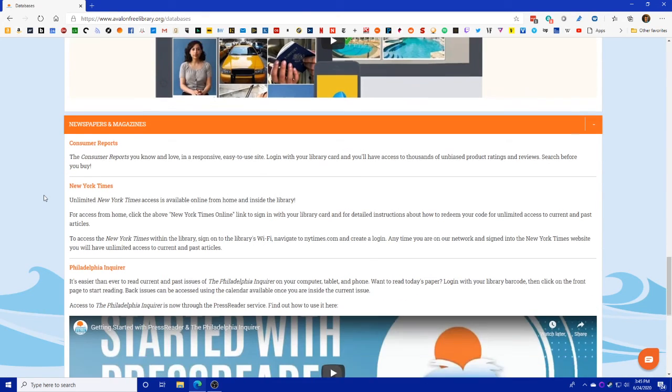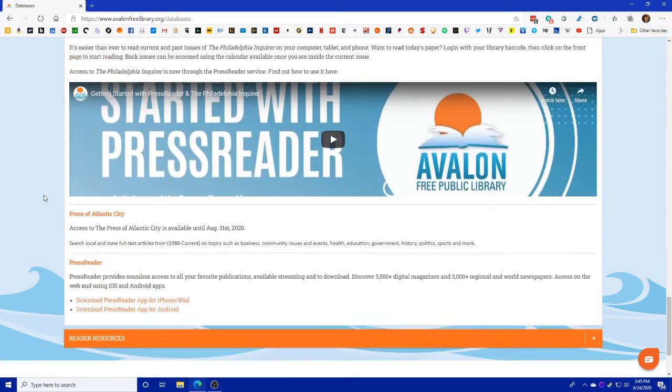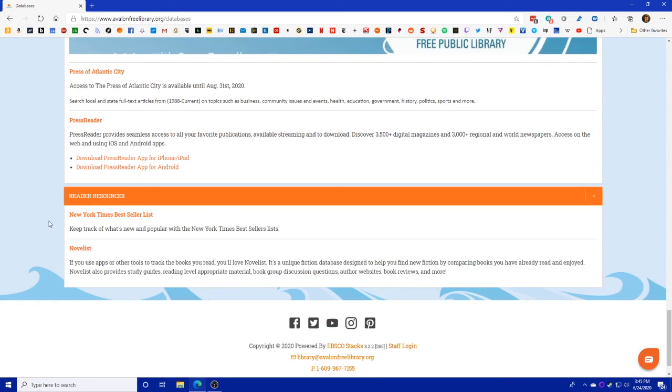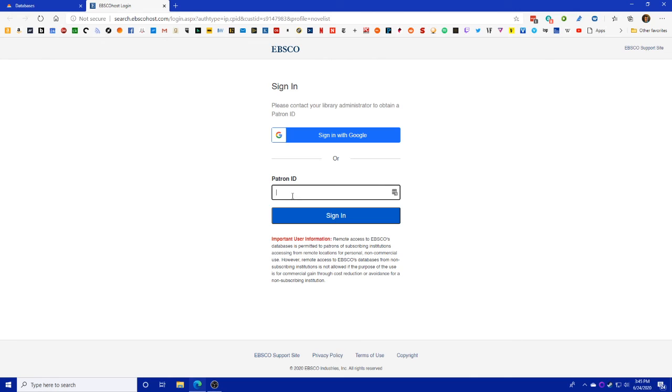Newspapers and magazines is the same as it was over in the digital library section. There's not anything additional over here. Reader Resources has a direct link to the New York Times bestseller list and also a tool called Novelist. This is another one where you first have to sign in with your library card number.